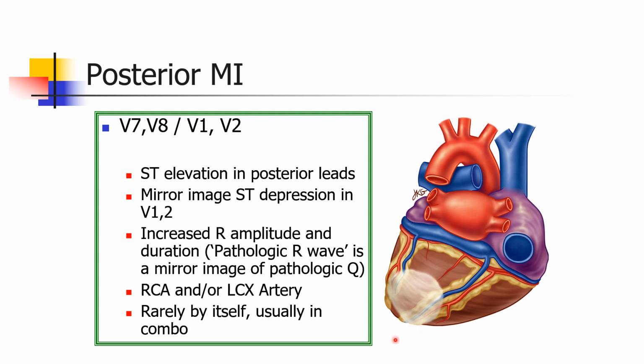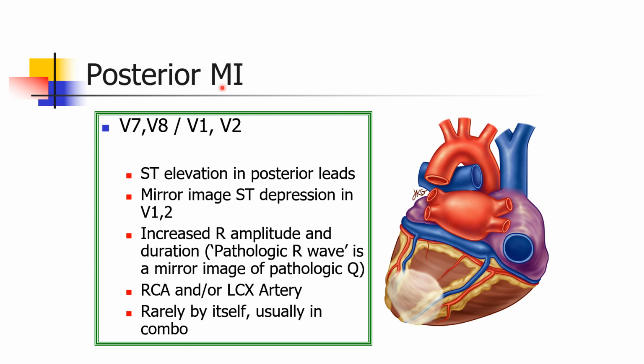One should remember that normally in about 80-85% of individuals, the posterior descending artery is a branch of the right coronary artery. So whenever you have an inferior myocardial infarction, there is an 85% chance that it's going to be the right coronary artery. In 15% of individuals, the posterior descending artery is supplied by the circumflex artery, and hence there is a 15% chance that an inferior MI is going to be a circumflex artery.